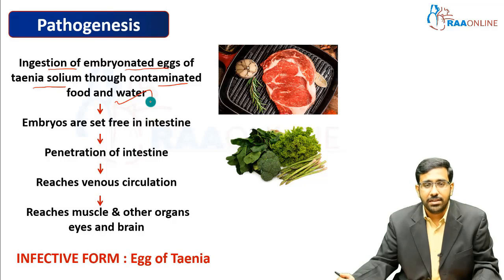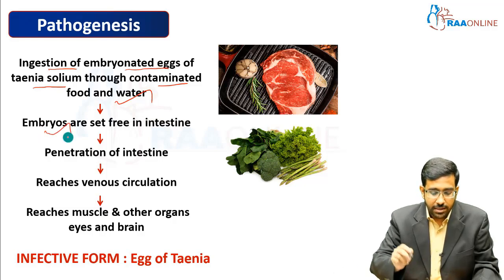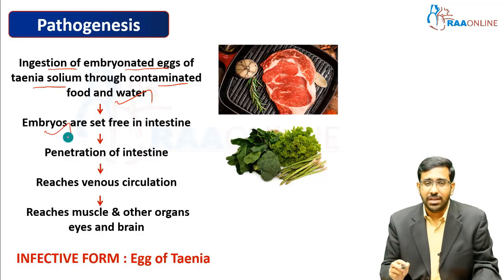In the intestine, the embryos are set free. The embryo then penetrates the intestinal lining and reaches the venous circulation. After reaching the venous circulation, it goes to various parts of our body like muscles and other organs like the eyes and brain, where it produces a cyst. Inside the cyst, the organism lives. So that is about the pathogenesis.